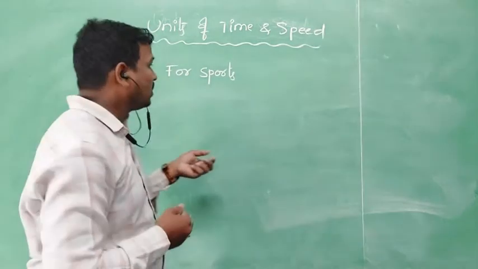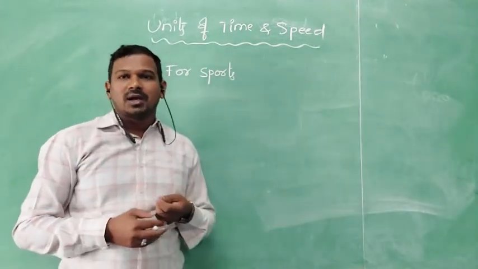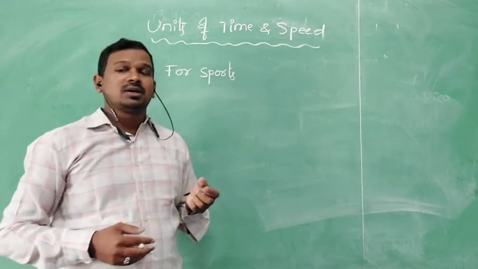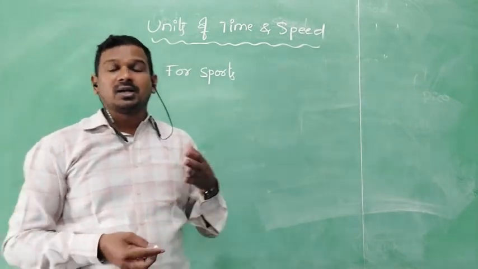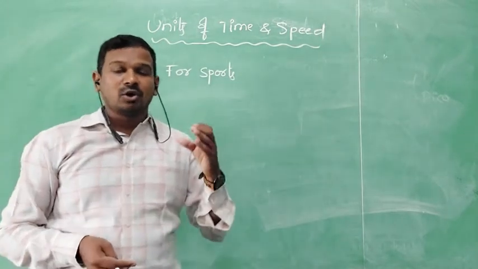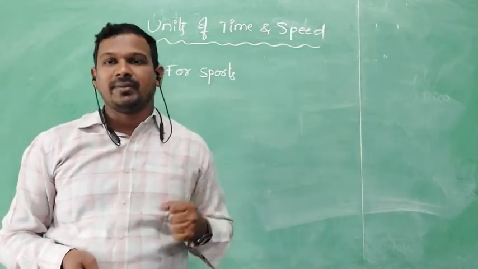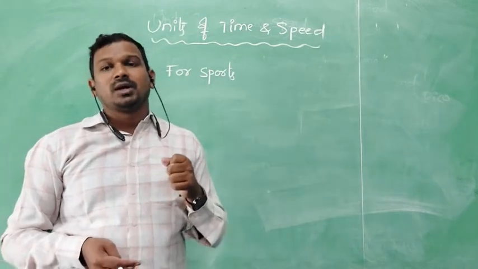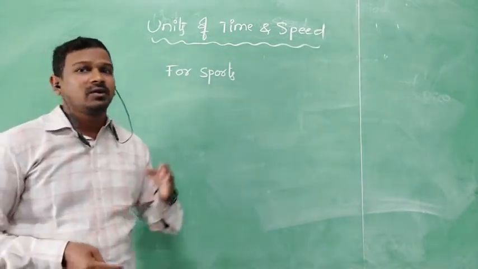In a running race, you might observe that the umpire or the person observing the race holds a watch in his hand. That is called a time watch, or a timer.